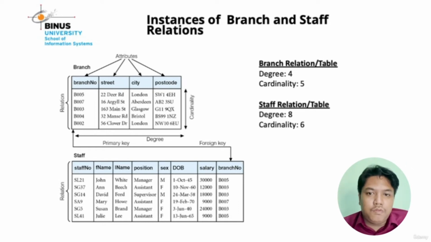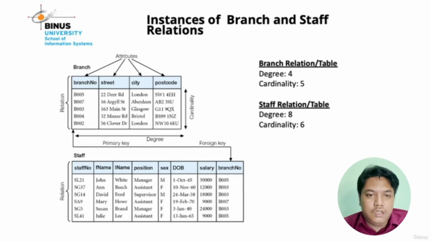Next, for the staff relation, you can see the degree. Degree is the number of attributes or columns in the staff relation, and the degree in the staff relation is 8.